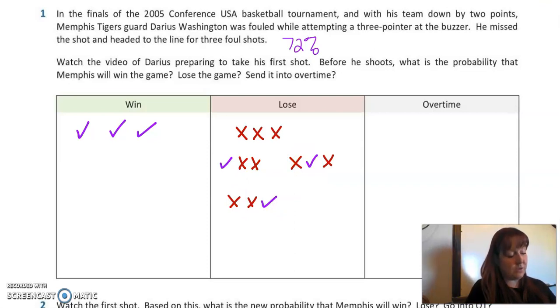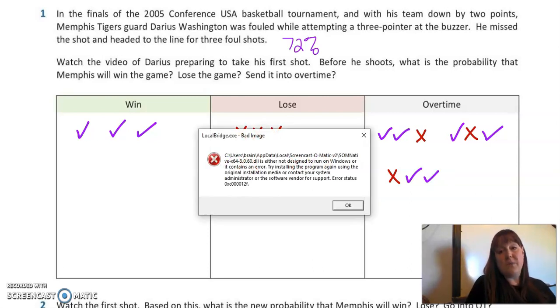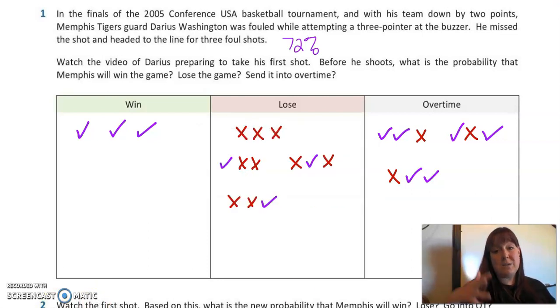How would he send them to overtime? Well, he'd have to make 2 of the 3 shots. So he'd have to make the first 2 and miss the third. Or he'd have to make the first, miss the second, and make the third. That would also send them into overtime. Or he could miss the first and make the second and the third. That would also, again, send him into overtime. So all of these options are a possibility.